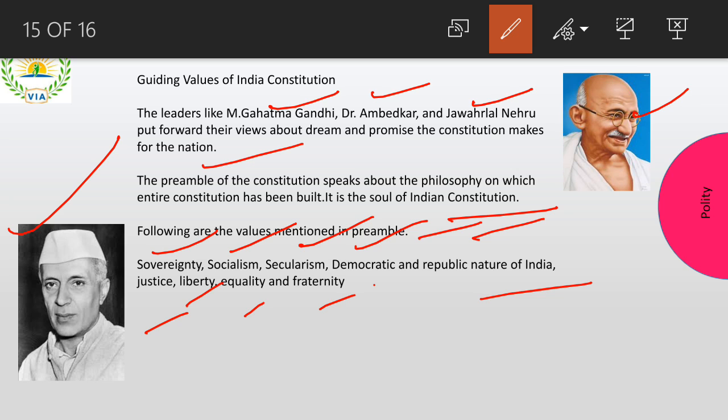Okay, democratic means the rulers are elected by the people. That is what we have discussed so far, right? For the past 15 minutes I have been discussing the same thing, that democracy means the power is in the hands of people. Then we have discussed republic, right? So what is the meaning of republic?